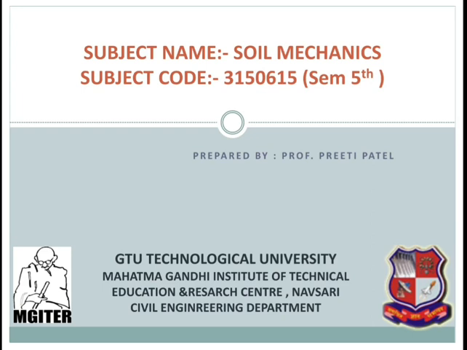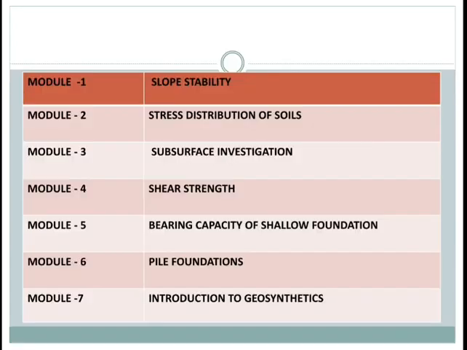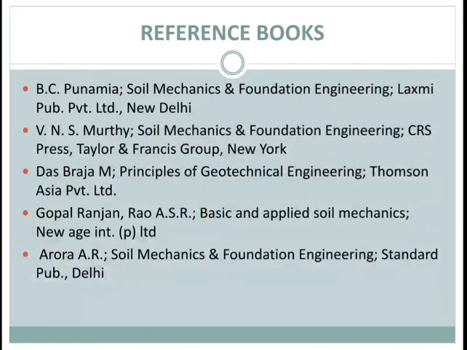Today I am going to start the soil mechanics subject, and the subject code is 3150615. In this subject, there are seven modules. In module 1: slope stability, stress distribution of soil, subsurface investigation, shear strength, bearing capacity of shallow foundation, pile foundation, and last, introduction to geosynthetic. These are the reference books which you can use for the subject.